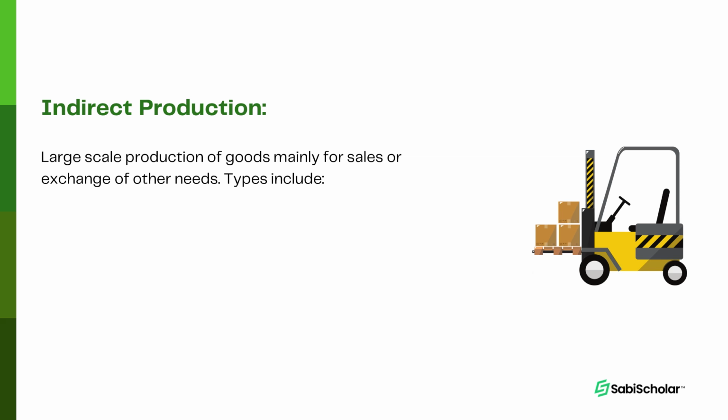It involves the use of modern equipment and skilled labor to make large quantities of products that they will exchange to get money, which they can further use to satisfy other wants. Now, this type of production can further be divided into these subgroups. We have the primary production, secondary production, and of course, the tertiary production.